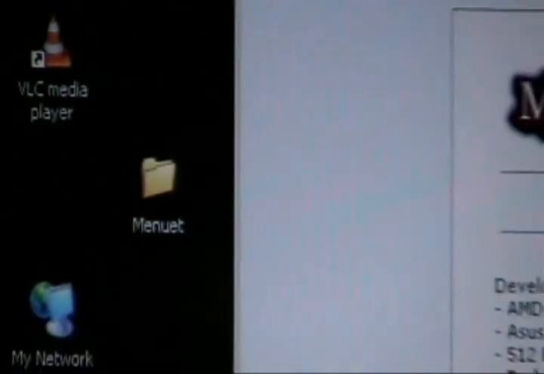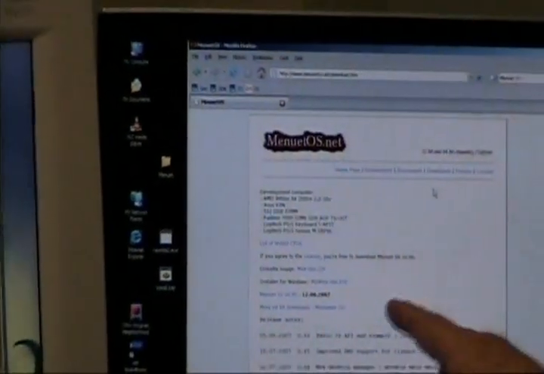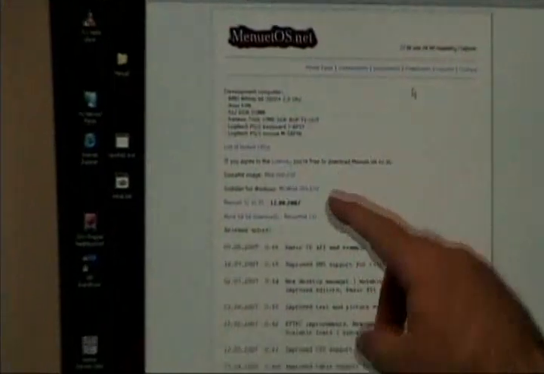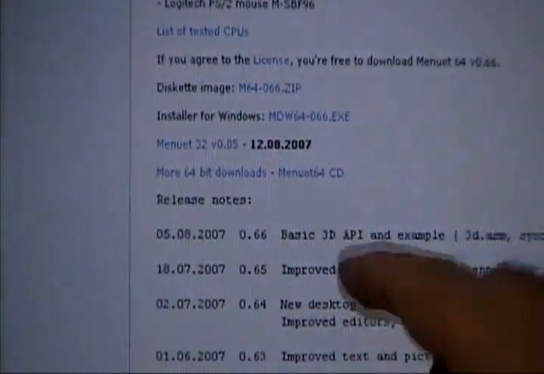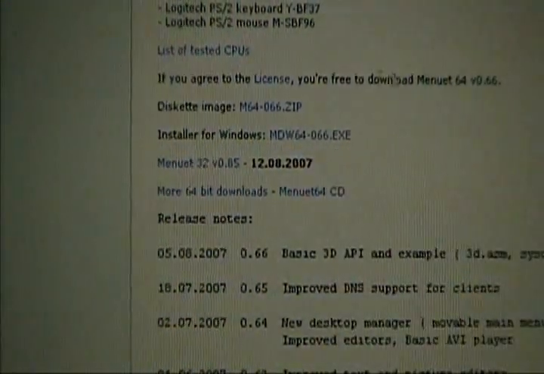Now I'm going to go over here to downloads. And Menuet, like I said, is written entirely in assembly. Now I can download it in a zip file, which will go on a floppy, or I can download their installer. They have an installer that works for Windows right there. And that's what I'm going to download.